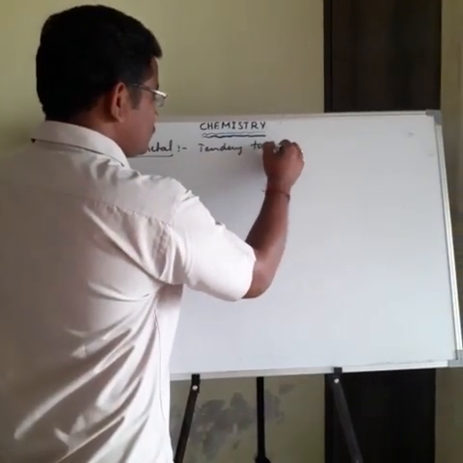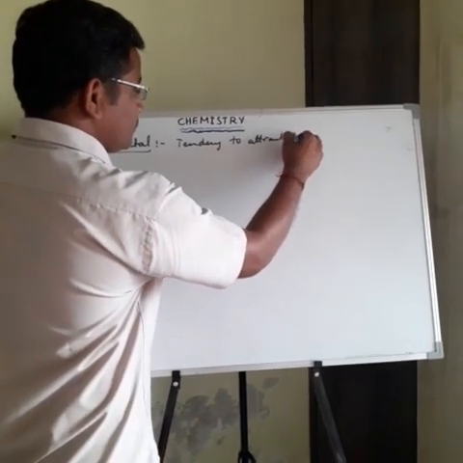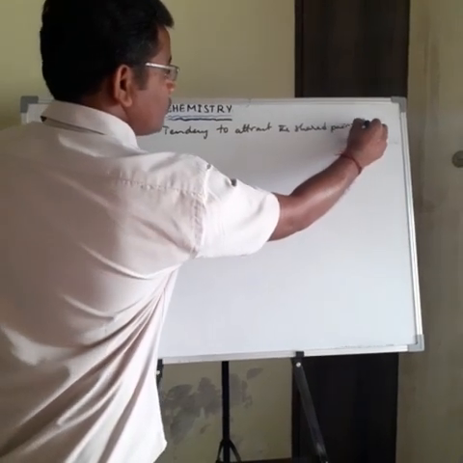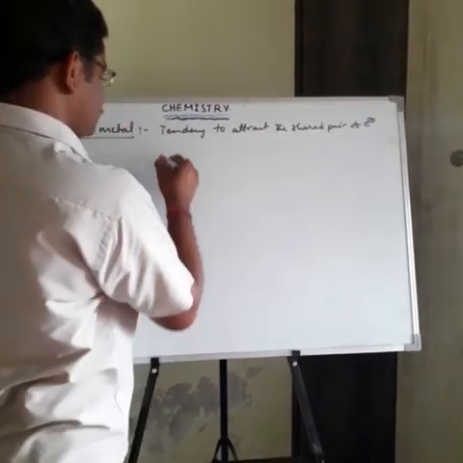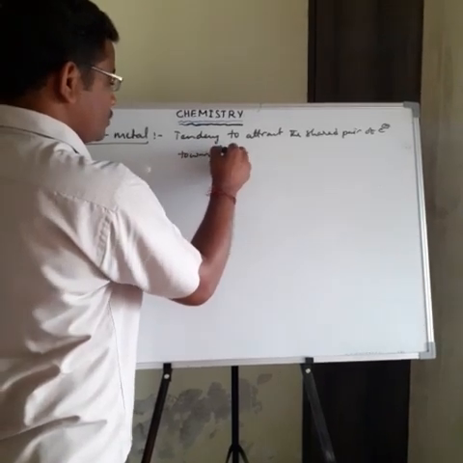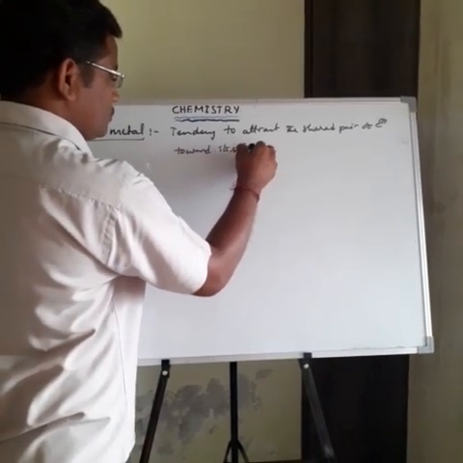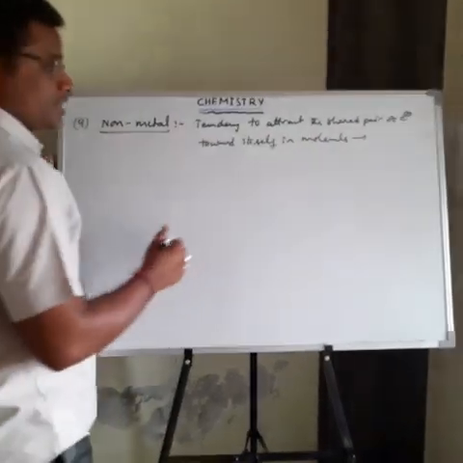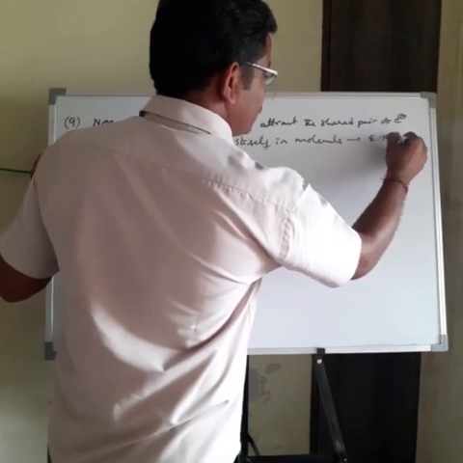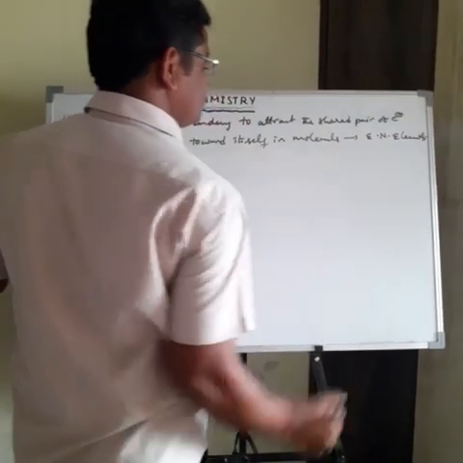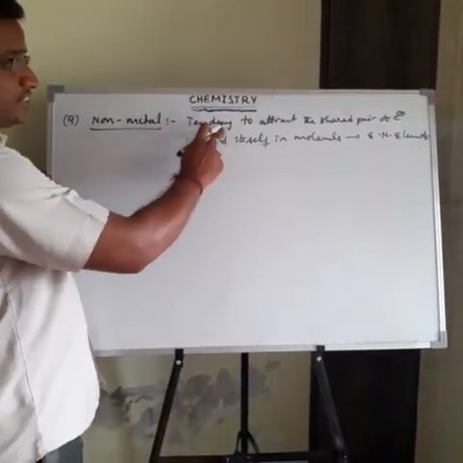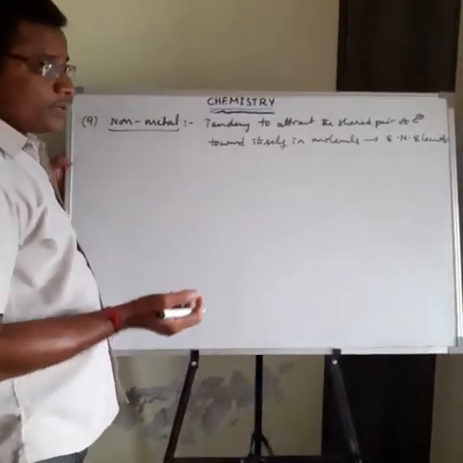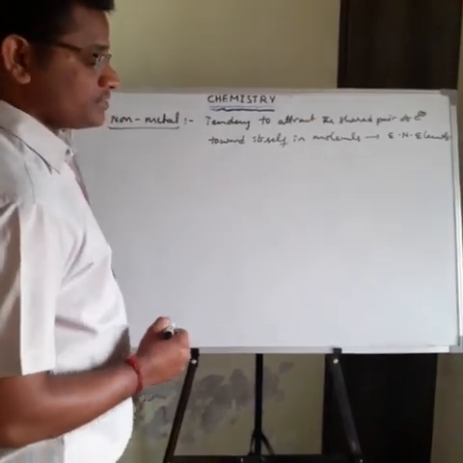Tendency to attract the shared pair of electrons toward itself in a molecule. So the type of the elements are called electronegative elements. The element has a tendency to attract the shared pair of electrons toward itself in a molecule. The type of the elements are called electronegative elements.